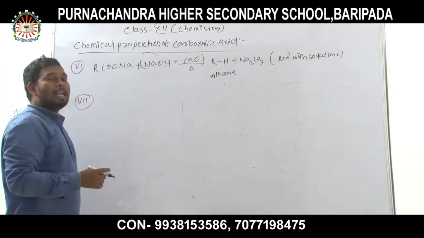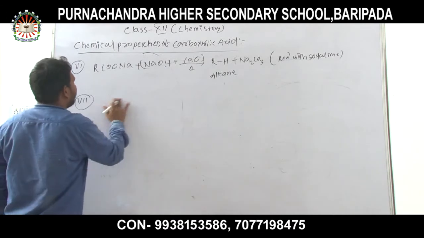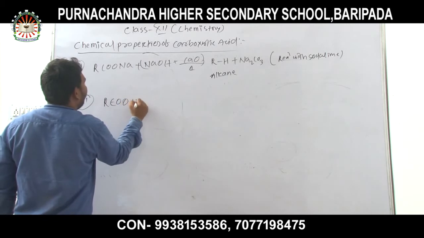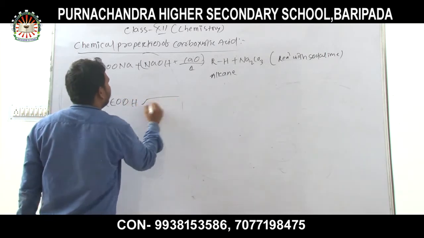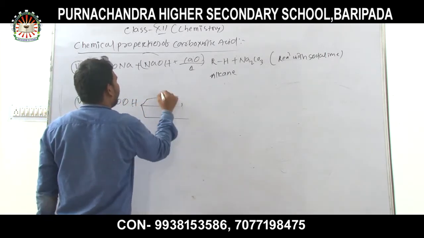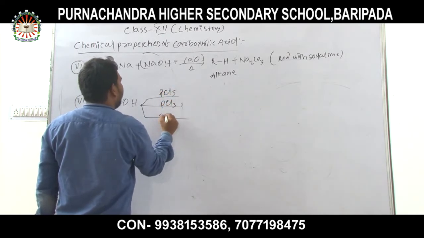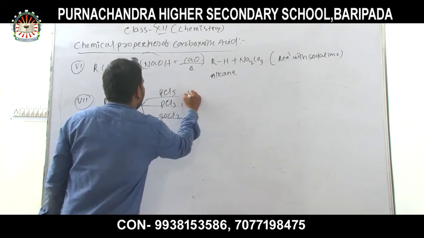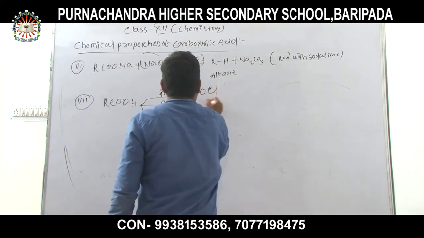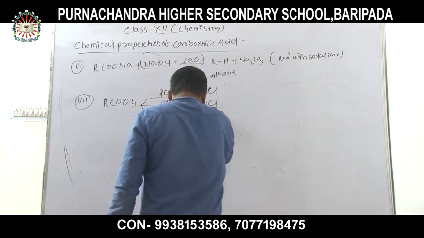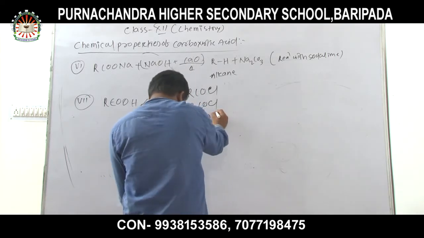Then reaction with halides, phosphorus halides or different types of halides. RCOOH reacts with PCl5, PCl3 and SOCl2, and RCOCl is formed.